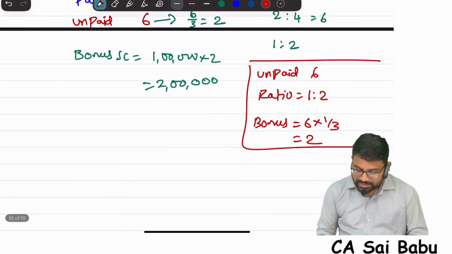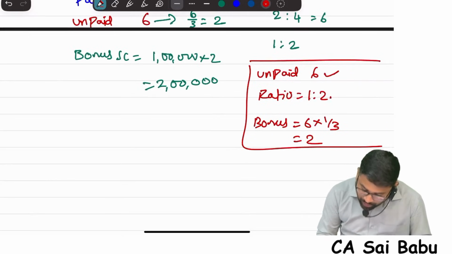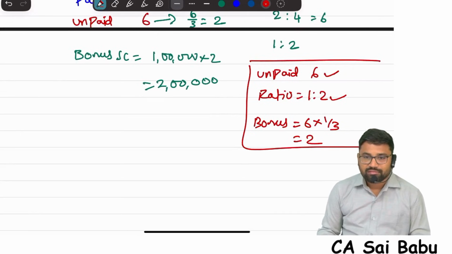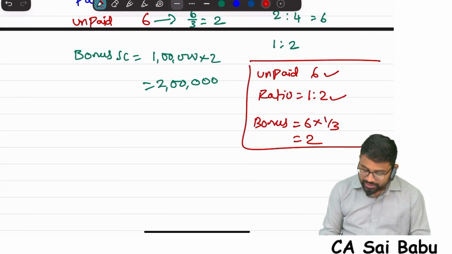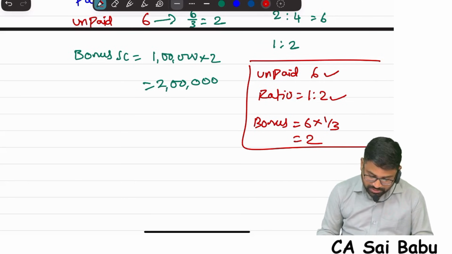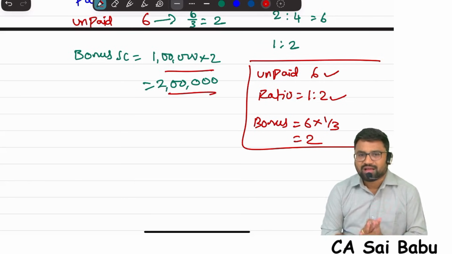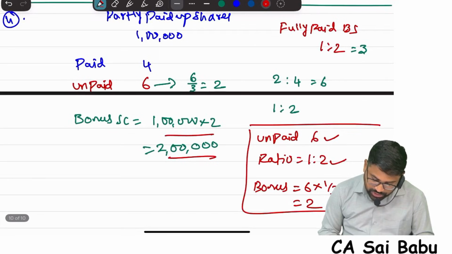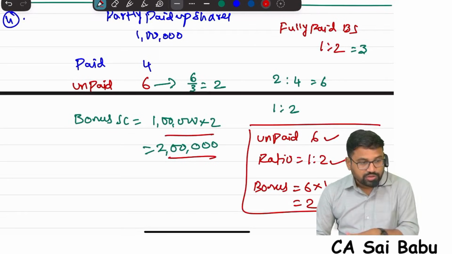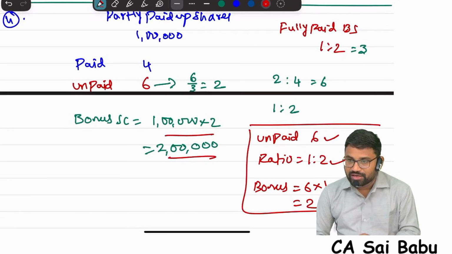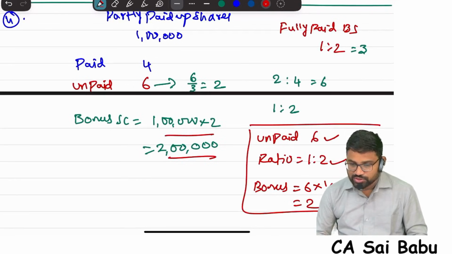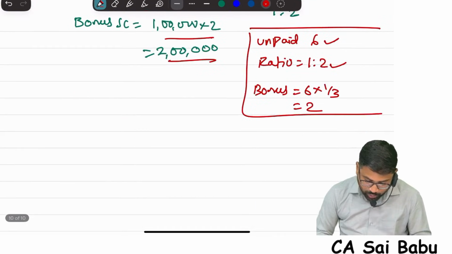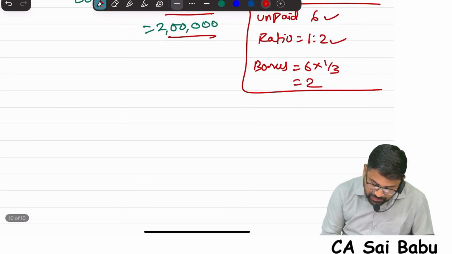Unpaid is 6, and we are following the 1:2 ratio. So 6 into 1/3. So how much bonus? 2 rupees. You understood? Okay. First one I forgot to tell you this. That's why I divided by 3. That is a mistake, so correct it please. Okay.